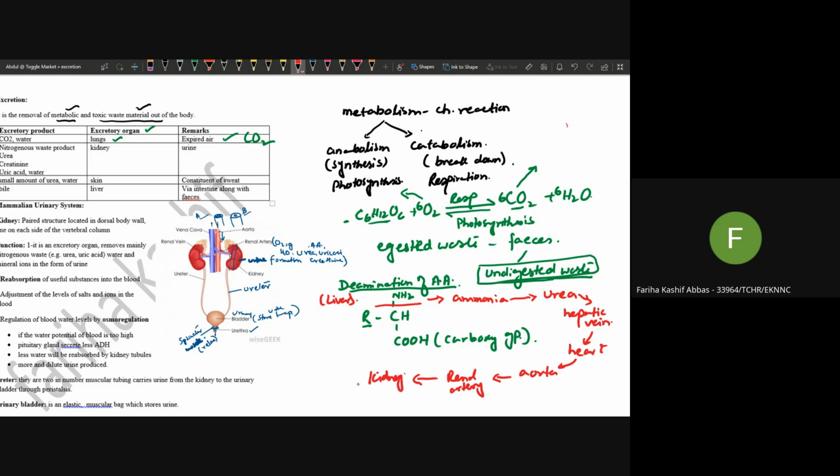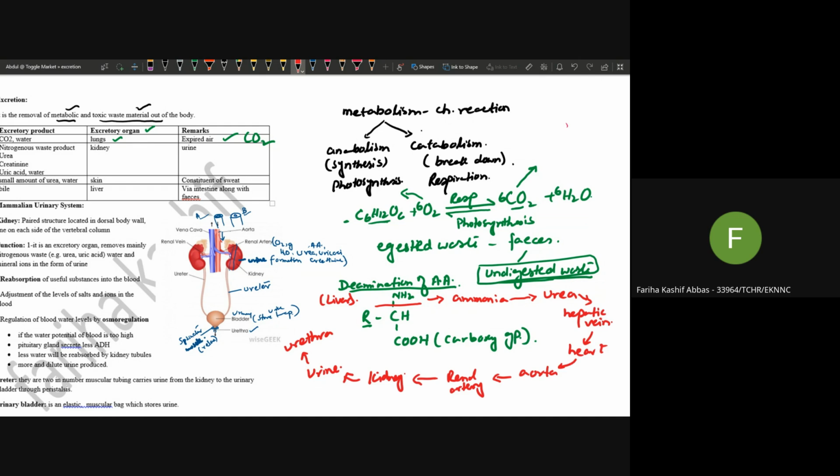In the kidney, urine is formed. In the urine, the urea is present, and then this urine is moved out of the body through the urethra. We will discuss the excretory system in detail in the later videos.